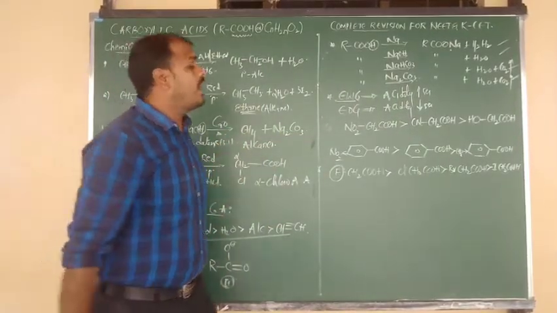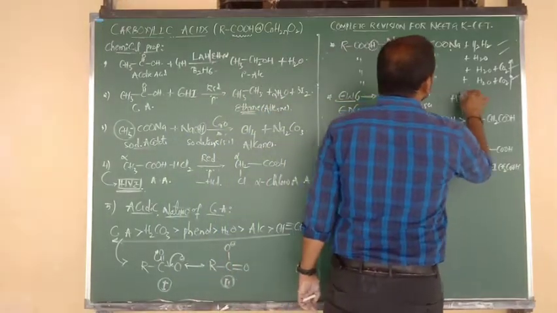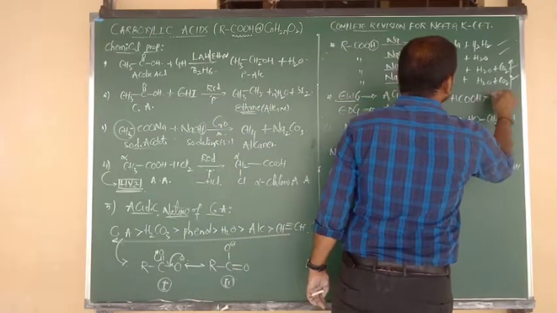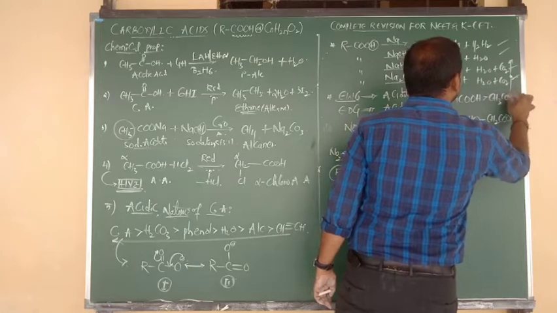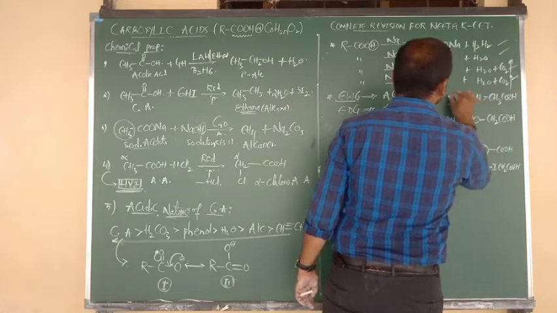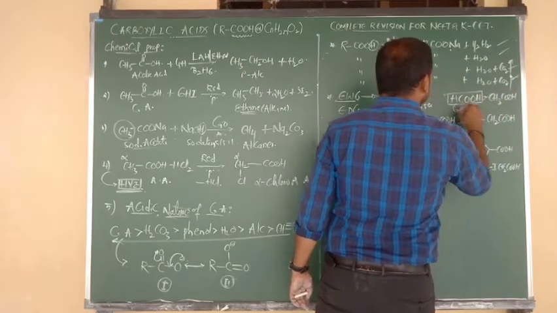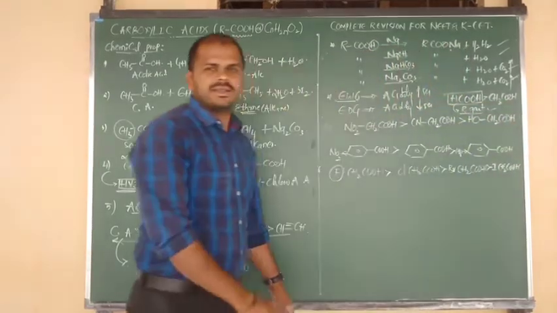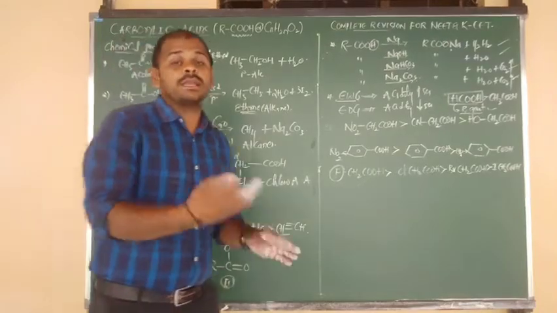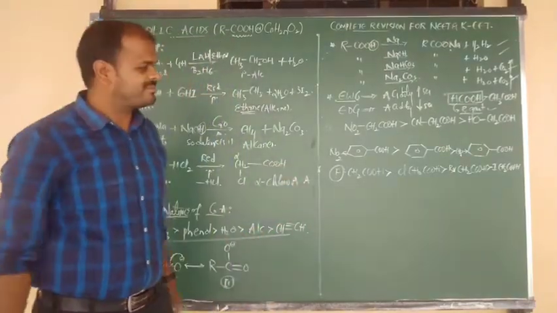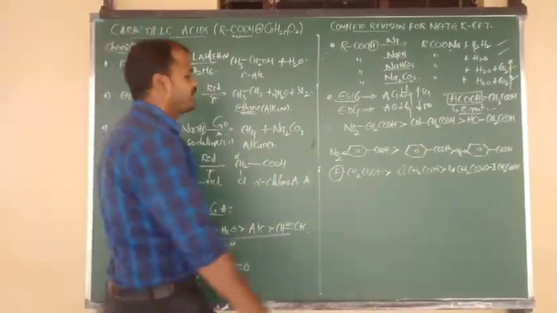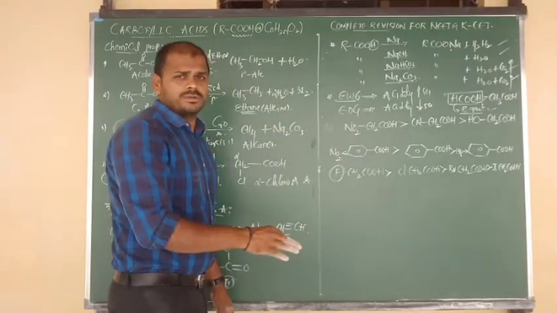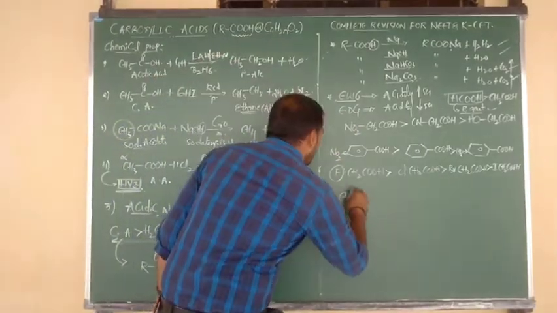Okay? And try to remember, formic acid is more acidic as compared to acetic acid and as compared to what? Benzoic acid, because formic acid is a strong reducing agent. Formic acid is nothing but a strong reducing agent, easily donates its H plus ion. Okay? Good. These are only a few of the examples, and one more example.